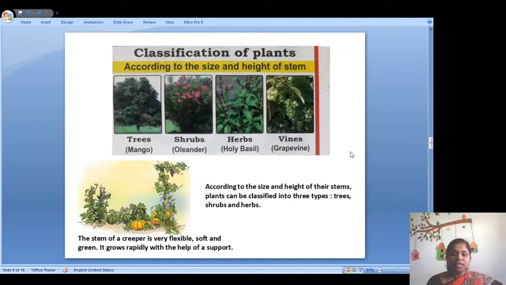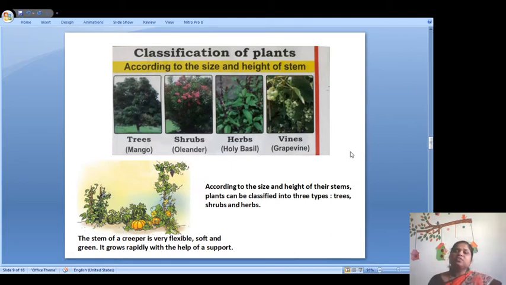So we can say that mango, coconut, banyan tree, all these are trees. We will not say that these are herbs, because trees have a strong stem, a thick stem, and the height of the stem is also grown.